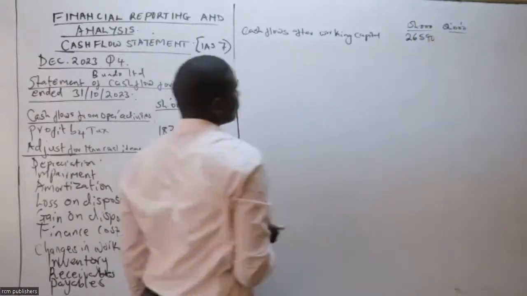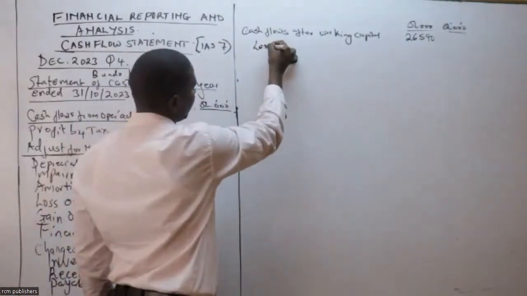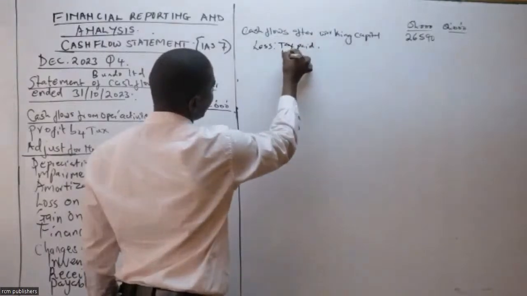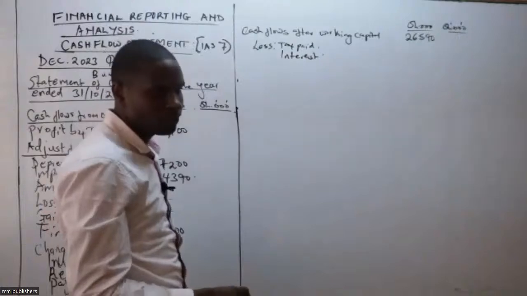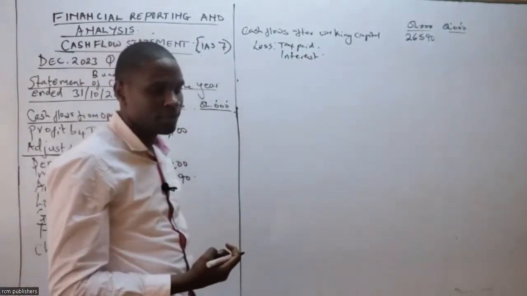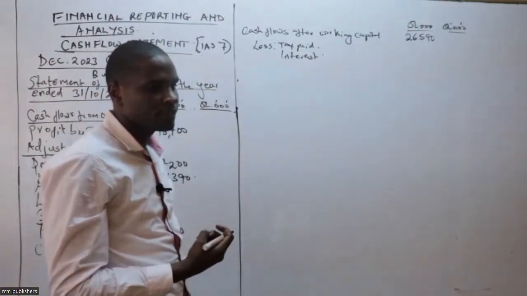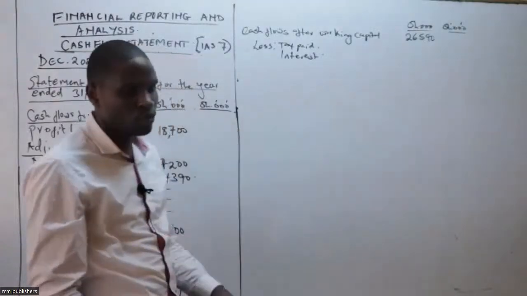Then, class, we were able to compute our tax. Less tax paid. Simple. And interest paid. Somebody to remind me, the tax paid was how much? Tax paid and the interest paid. Very fast, somebody. I want us to finish up with this so we move to the next one.